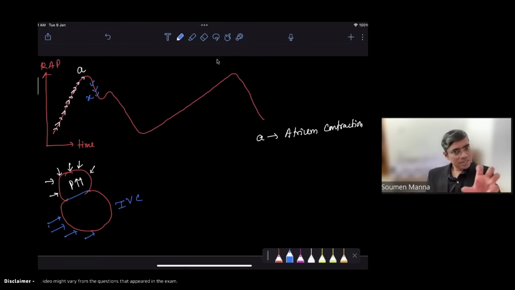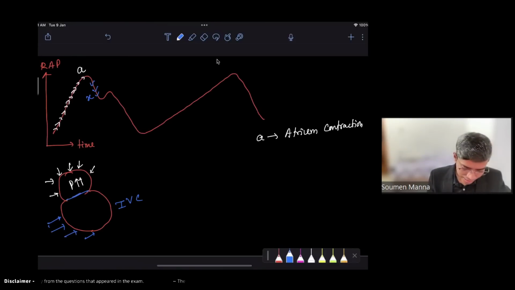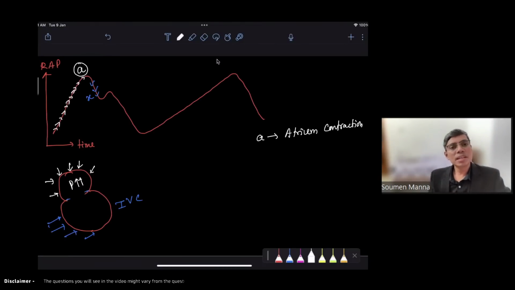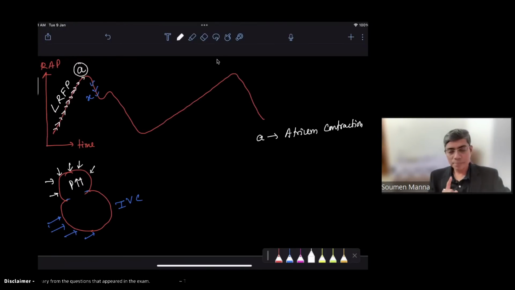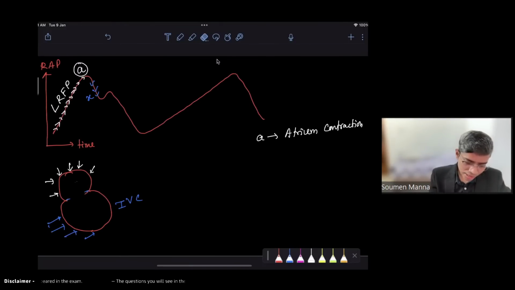So when the atrium was contracting, look at here, when the A wave is happening, when the atrium is contracting, could you tell me this will correspond with which phase of the cardiac cycle? Is this phase of diastole or systole? This is phase of diastole. This is known as the last rapid filling phase of diastole. So when the atrium was contracting, when the A wave was appearing in the JVP, that time ventricular filling was going on.